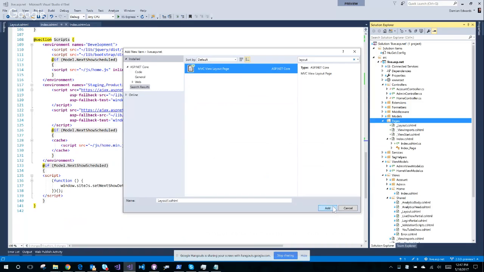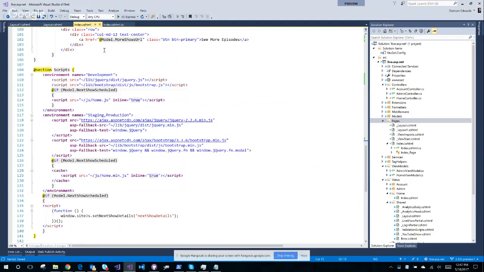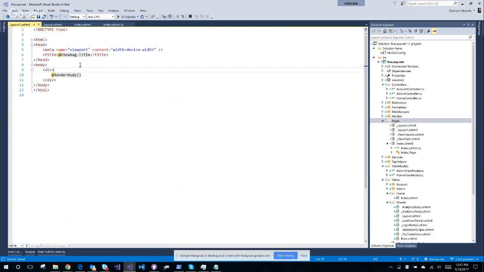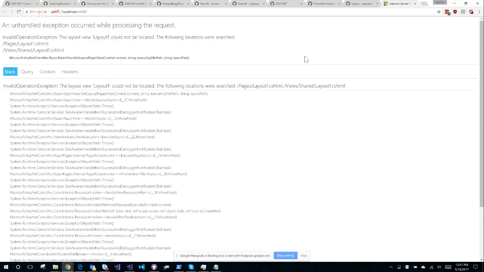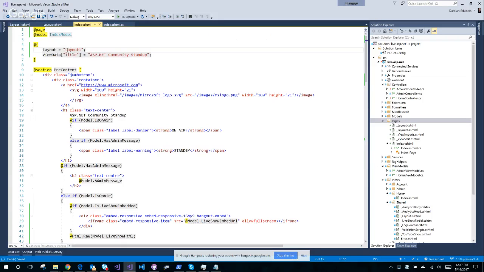BCView layout, call it layout 1. All right, super bog standard, right? So then I come back into my page and I say layout equals layout 1. And now I'm using my new layout 1. Come back, hit F5, it still fails. Oh, cannot be located. Well, that's a different error. That's because I didn't put an underscore in front of it.